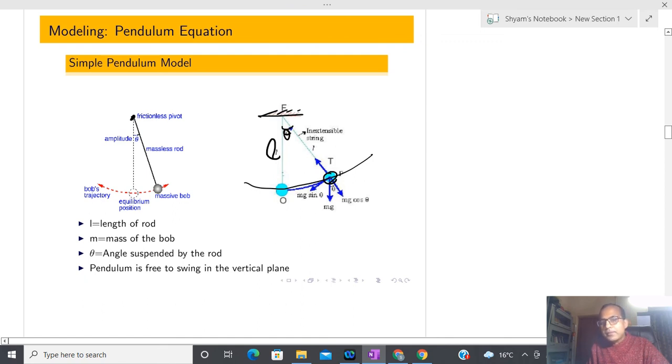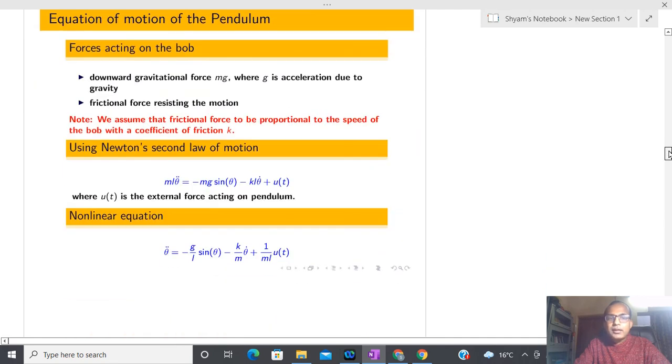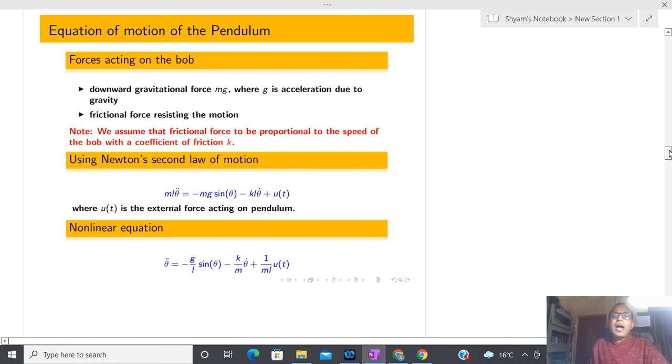So if you see this particular object, then one force is due to gravity, that is in the vertically downward direction, that is mg. But the motion is actually along this particular curve, and if you see the component of mg in this direction, it is mg sin theta. I hope that this angle is theta, so this is theta. You are all already well aware of this. Now what I am going to do is write the differential equation for this particular system. So I also have to characterize some kind of drag force.